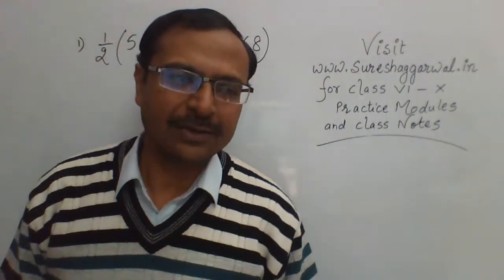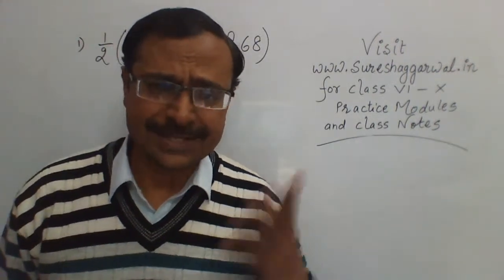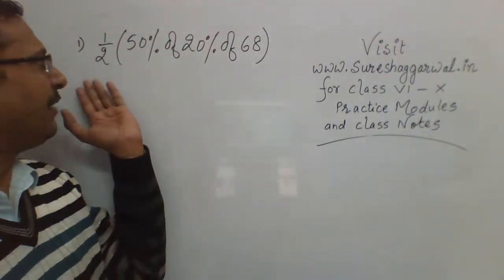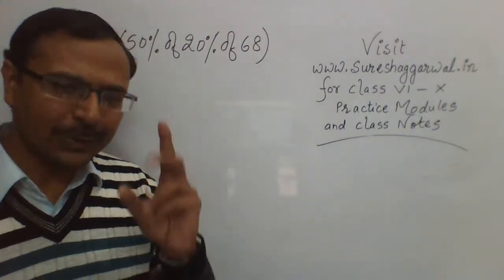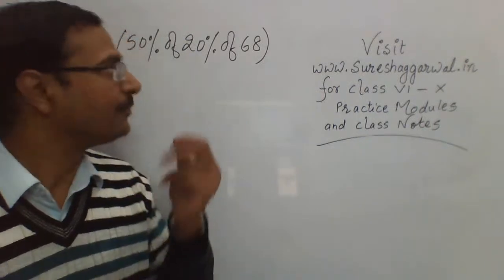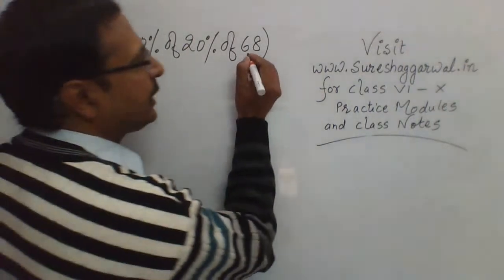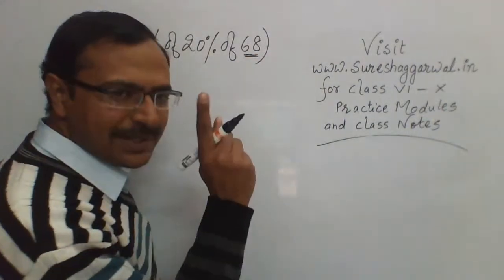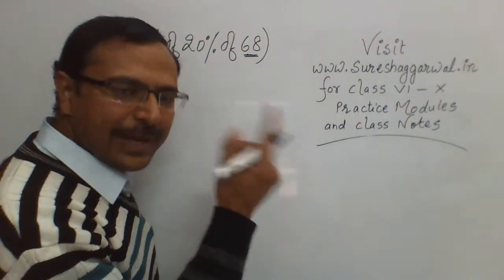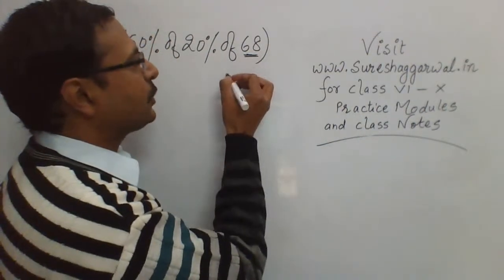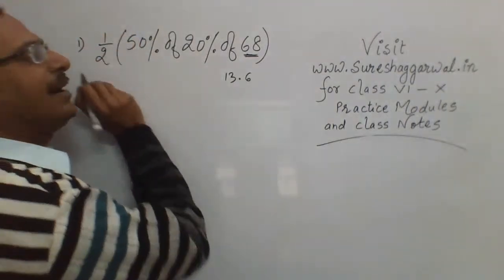Let's see who got that particular question correctly. You should do it very very quickly, friends. This is just nothing, right? Half of 50% of 50% is again half, right? So you need to take half two times. Half of what? 20% of this. 10% of this is 6.8, right? 6.8 is 10%, and if you double that you will get 20%. So that is 13.6. Now you have to take half and then again half.